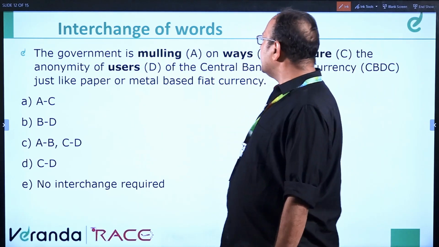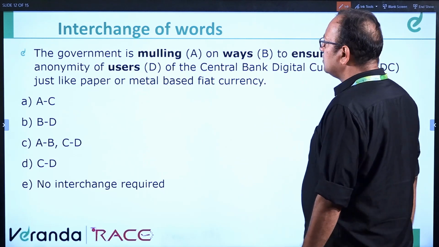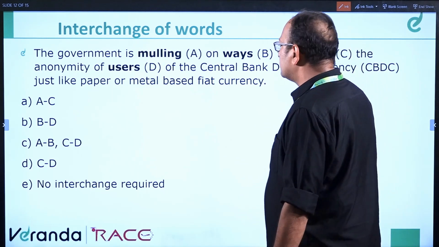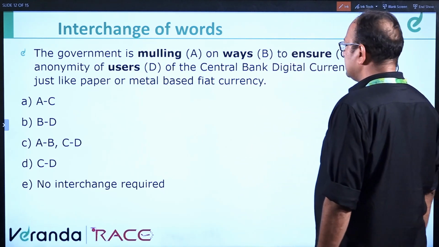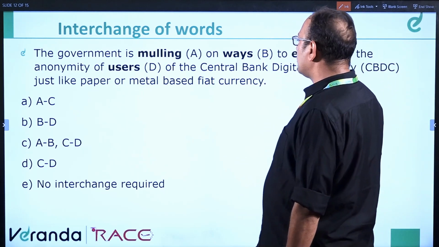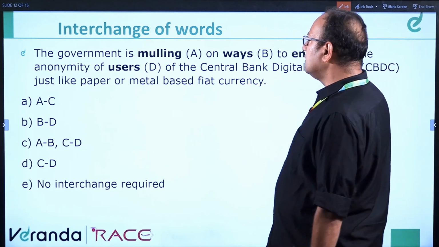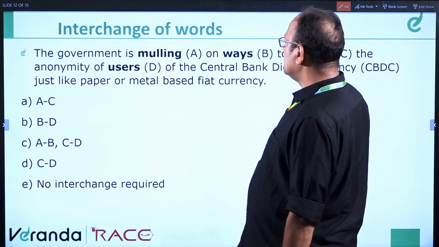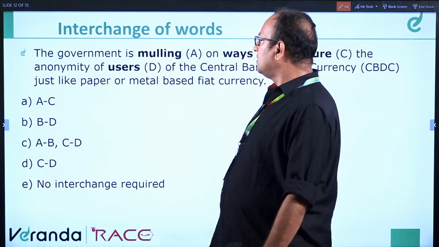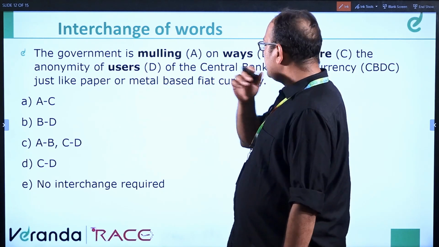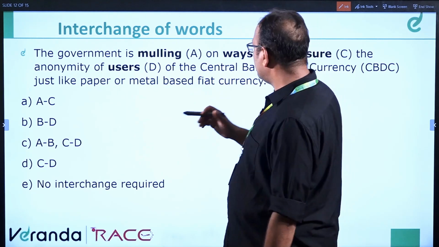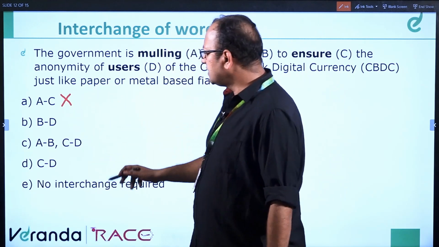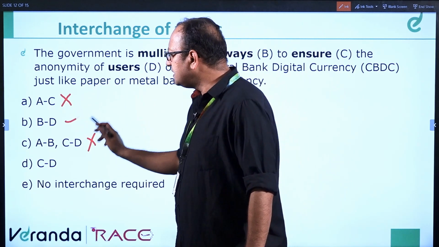The government is mulling on ways to ensure an anonymity of users of the central bank digital currency, just like paper or metal based fiat currency. See, A is fixed, so we can remove this option. So we are left with B, D and C, D.